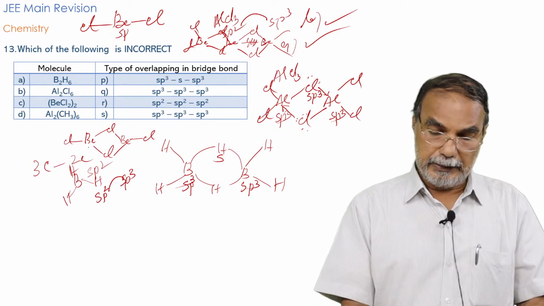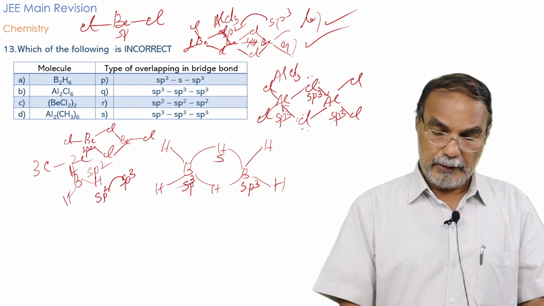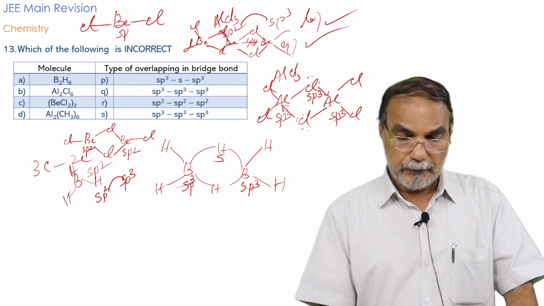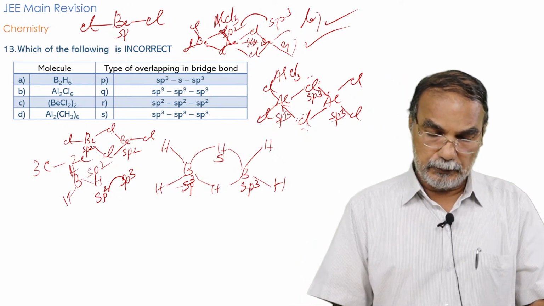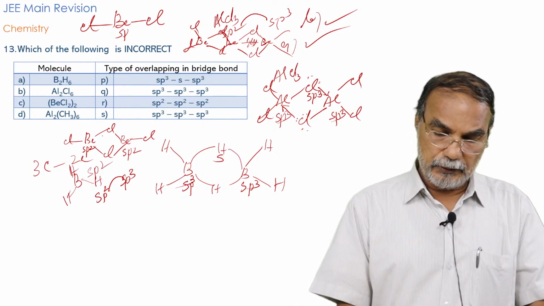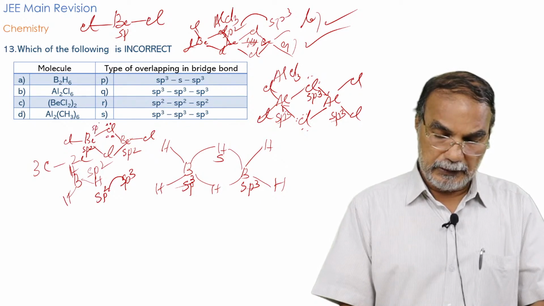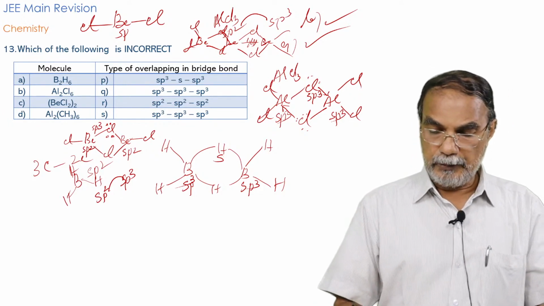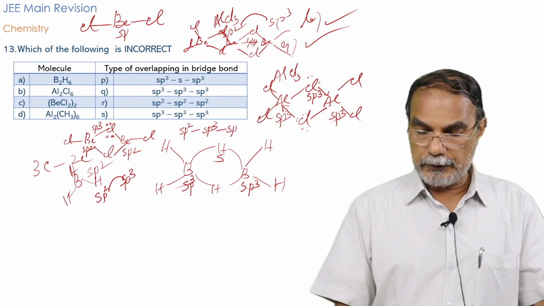And we find that here the beryllium is forming 3 bonds. That means it is in the sp2 hybridized state. And the bridge chlorine here has 2 bonds and 2 lone pairs. It has to be sp3, and therefore the bridge bond is formed by the overlapping of sp2, sp3, sp2.